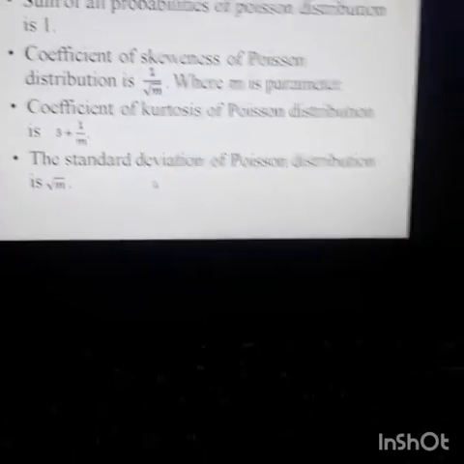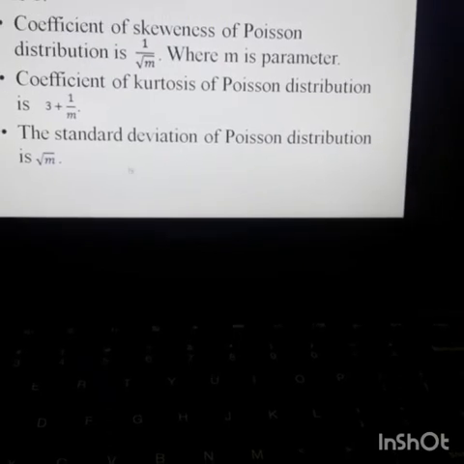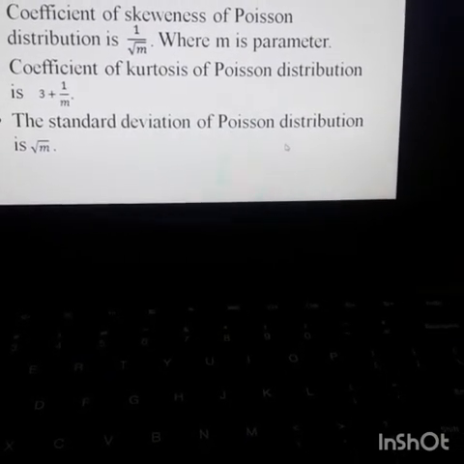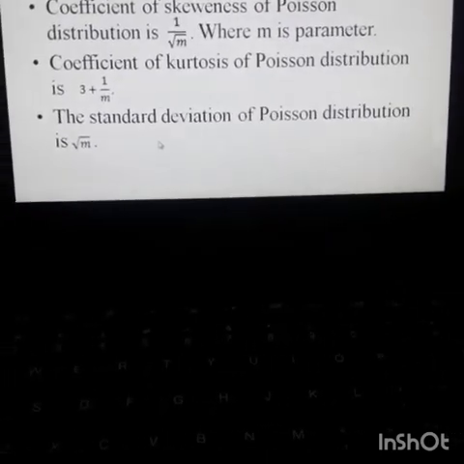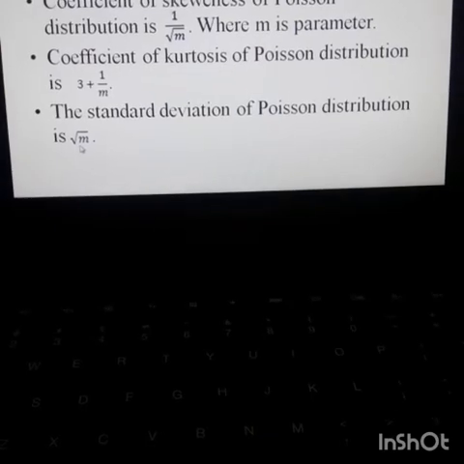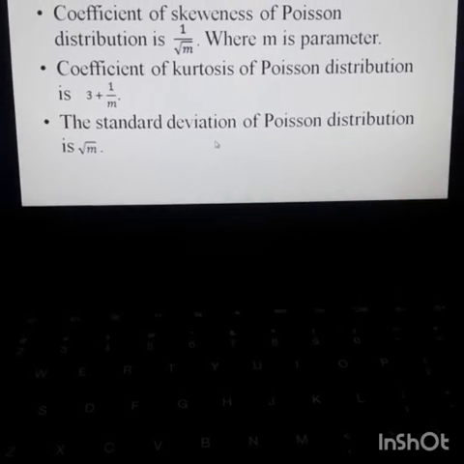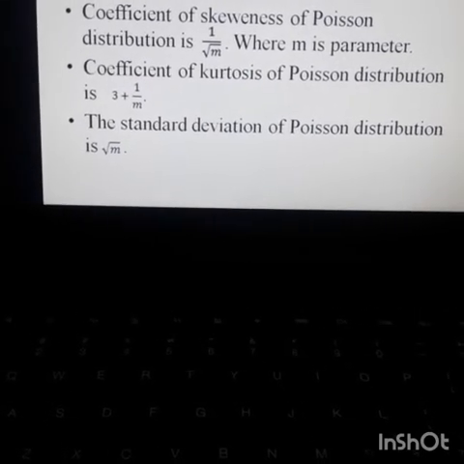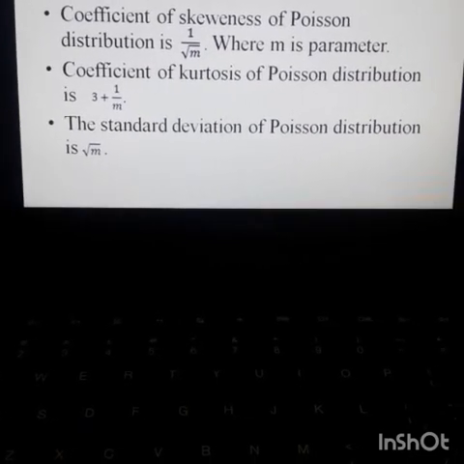We know the positive square root of a variance is the standard deviation. Since the variance is equal to the parameter of the distribution, and the parameter is m, the variance is m, and its positive square root, root m, is the standard deviation of the distribution. These are the most important criteria, properties or characteristics of the distribution. Now we are going to